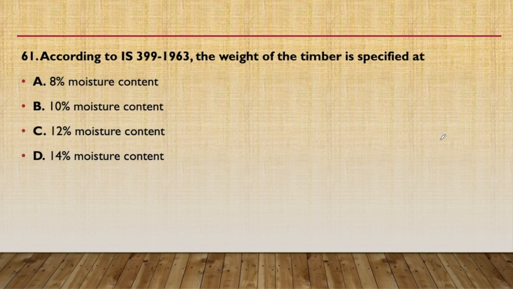61st question: according to IS 399/1963, the weight of the timber is specified at 8% moisture content, 10% moisture content, 12% moisture content, or 14% moisture content. So the answer will be 12% moisture content, that is option C. Why 12%? Because this is the moisture content that can be achieved by natural seasoning of timber. So 12% moisture content is where we take the weight of the timber.